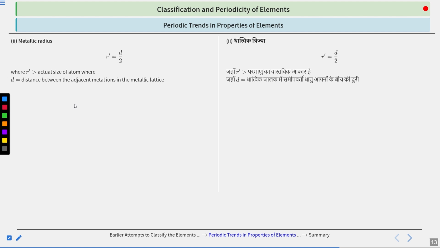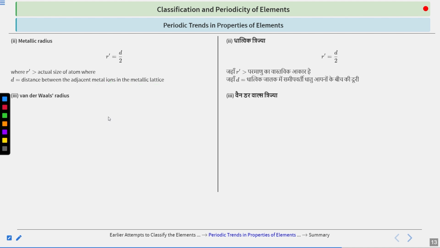And what is D? D is the distance between the adjacent metal ions in the metallic lattice. So you take a metallic lattice, and the distance between two adjacent metal ions is called your D. If you divide this by 2, then we get our metallic radius, that is R dash.